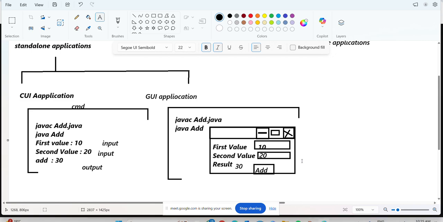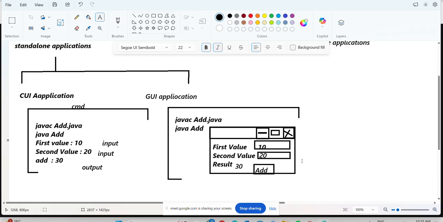Now observe very clearly what I am saying. In the previous case, the CUI application, we are entering the data and communicating with the Java program by using the command prompt. Coming to the GUI application, here we are interacting with the Java program. Whenever you type java Add, then immediately we will get one window.